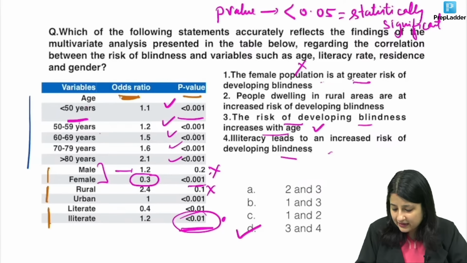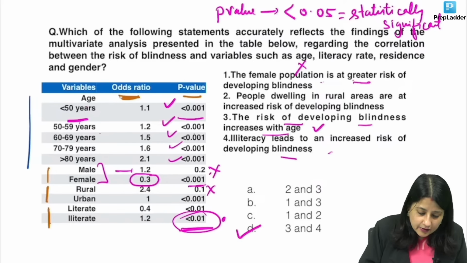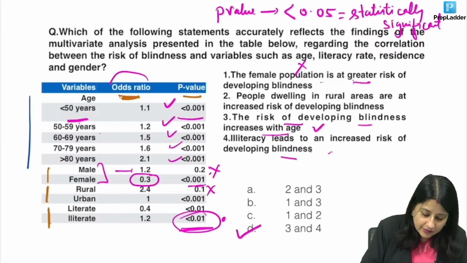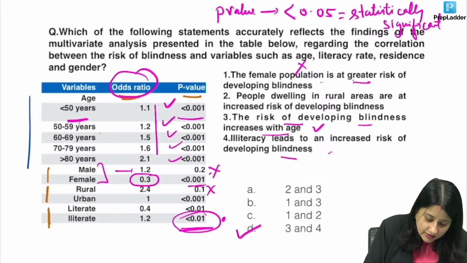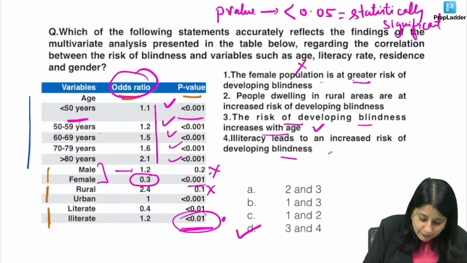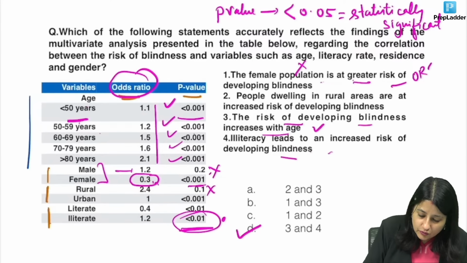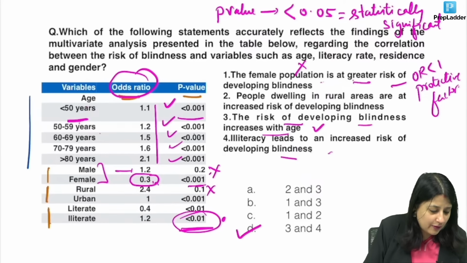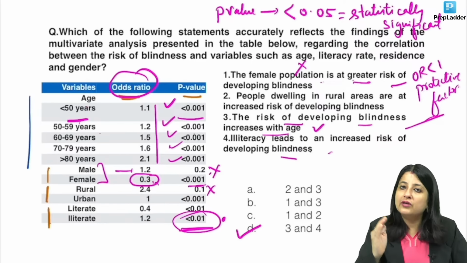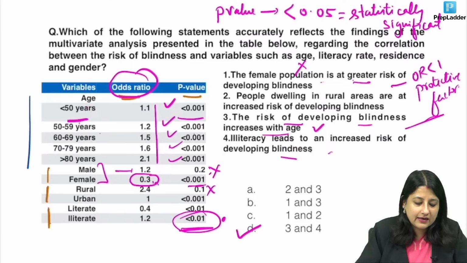Did you understand, Indra? Guys, look at p-values. If p-value is less than 0.05, significant. After that, to know whether it's a risk factor or a protective factor, you'll have to look at the odds ratio. Now for age, everywhere the odds ratio is more than 1, so it is a risk factor. But for female population, the odds ratio is less than 1, so female population is the protective factor for blindness. Now did you understand? So you have to look at the p-values and then at the value of odds ratio, whether they are more than 1 or equal to 1.